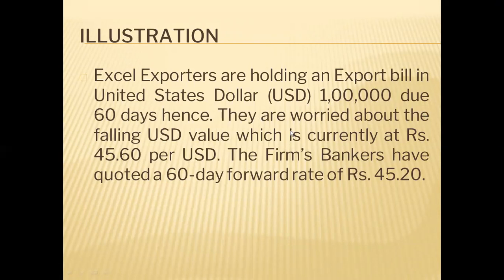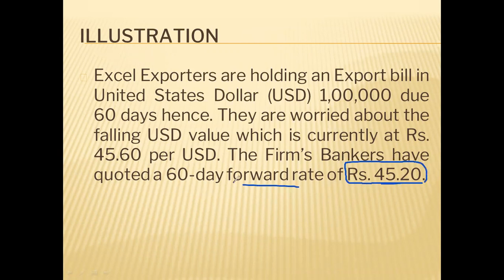They are worried about the falling USD value, currently at rupees 45.60 per US dollar, and they think it will keep on falling. Just now we understood that depreciation of foreign currency is bad for the exporter. So the firm can go to the bank, enter into a forward contract and fix the rate at 45.20.